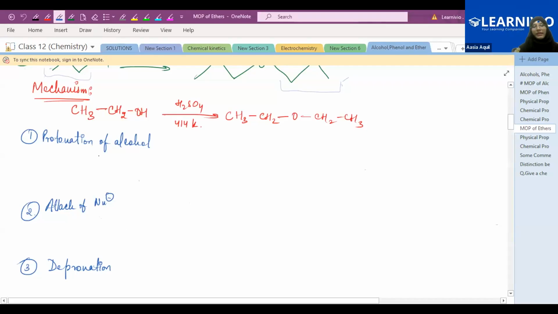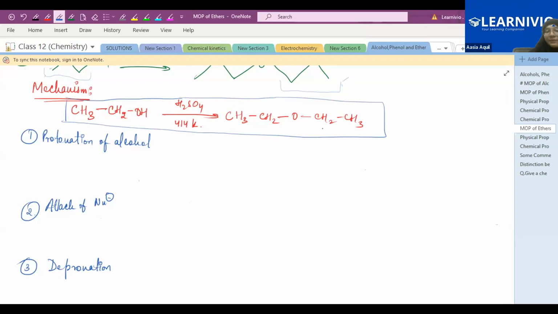Okay, so dehydration of alcohol. Basically we were doing the methods of preparation of ethers by dehydration of alcohol. Let's understand this mechanism, because when you see the previous year questions, they just ask you the direct mechanism. They will give you this reaction, in which alcohol is being converted to an ether, and they will ask you the mechanism. What is the mechanism for this reaction? That's why the mechanism is very important.